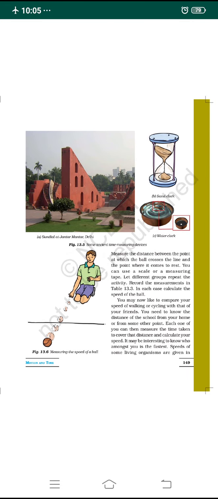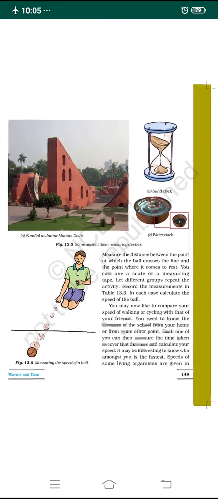Dear students, in the previous class, we were discussing how to calculate speed. We did an activity with the movement of the ball. How do we calculate the speed of the ball? By drawing a line, making the ball roll, and calculating the distance. We may also like to compare the speed of walking or cycling with our friends.